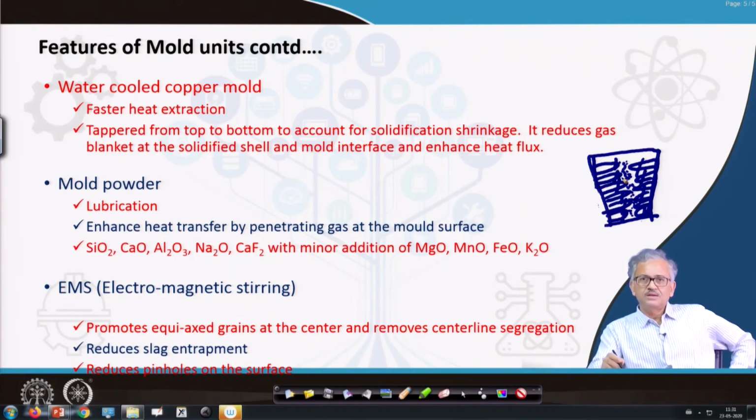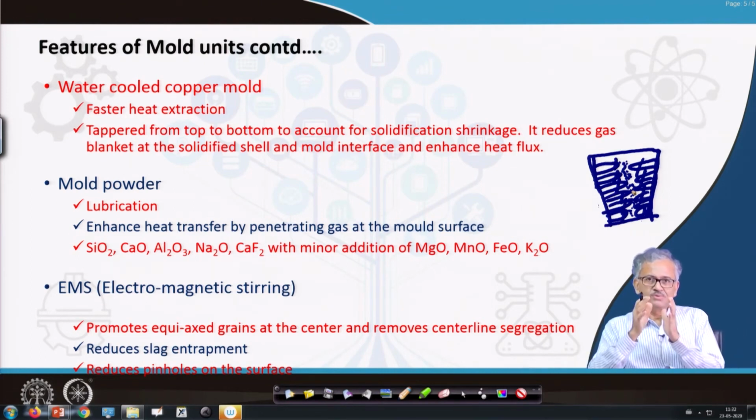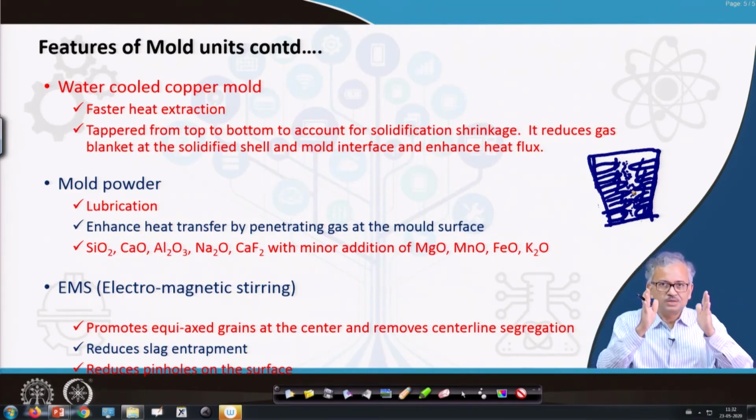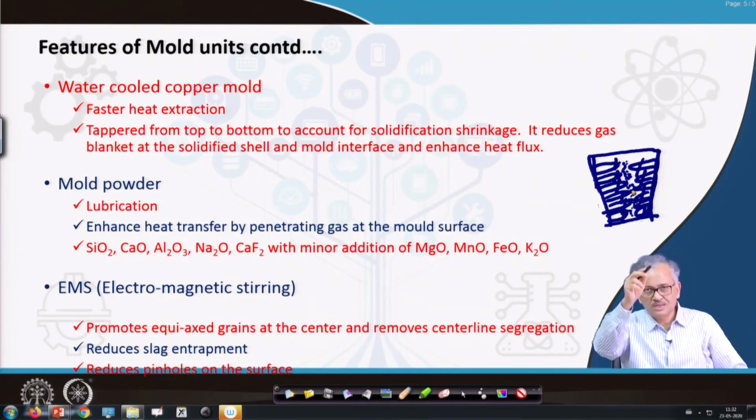So as a result, this macro segregation will convert to a micro segregation, interdendritic segregation, because the center will now be equiaxed dendritic, not a macro segregation. Here what was happening, the liquid is pushed by the columnar grain, and the final liquid is very rich in impurity. So central line segregation will be there, and it is very prominent.